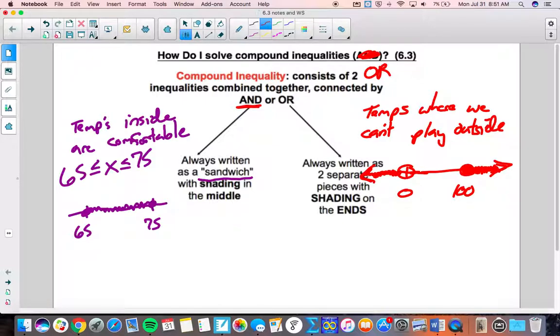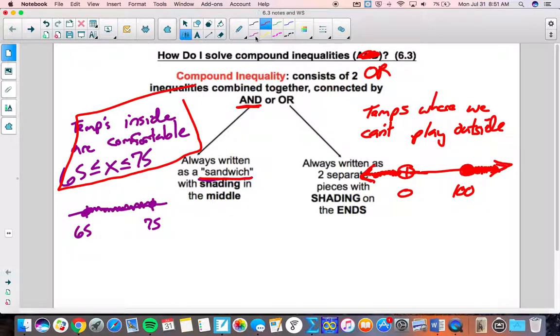So this is the OR compound, whereas we were just talking about temperatures where we feel comfortable inside. It's got to be between this and that. So AND means between. It makes like a sandwich. ORs mean it's either this extreme or that extreme.